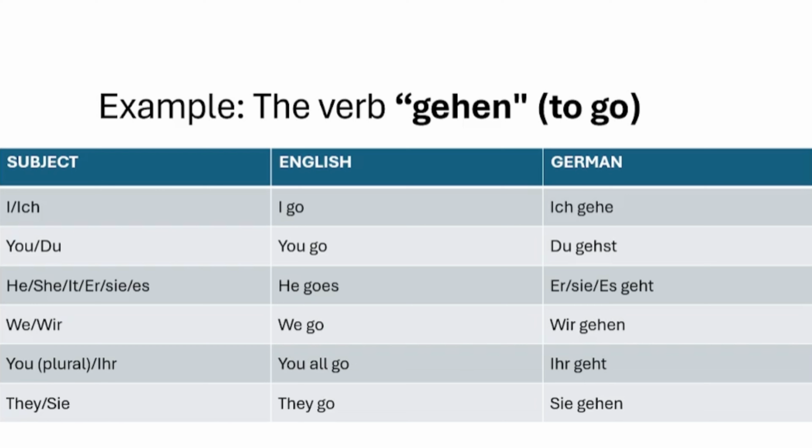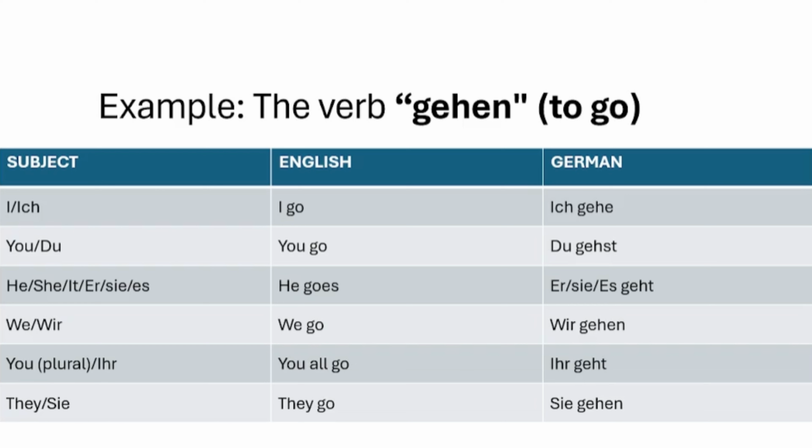Er, sie, es means he, she, it. In English, it is he goes. But in German, er geht. Er geht. The next one is we. We in German is called wir. In English, the verb conjugation takes place as we go. But in German, wir gehen. Wir gehen. So, if you want to learn the Aussprache, or the pronunciation in German, please do repeat after me.